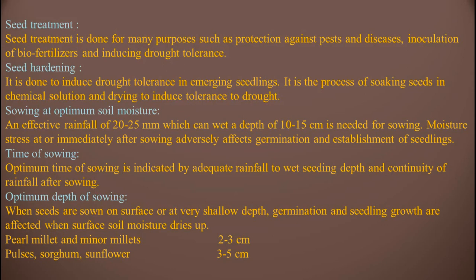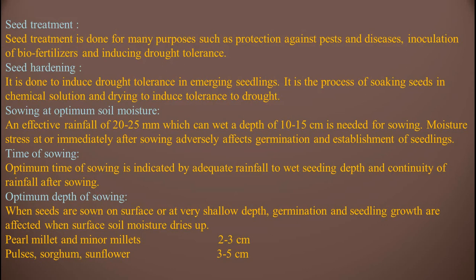Time of sowing. Optimum time of sowing is indicated by adequate rainfall to wet seed and continuity of rainfall after sowing. Optimum depth of sowing. When seeds are sown on surface or at very shallow depth, germination and seedling growth are affected when surface soil moisture dries up. These are the examples.